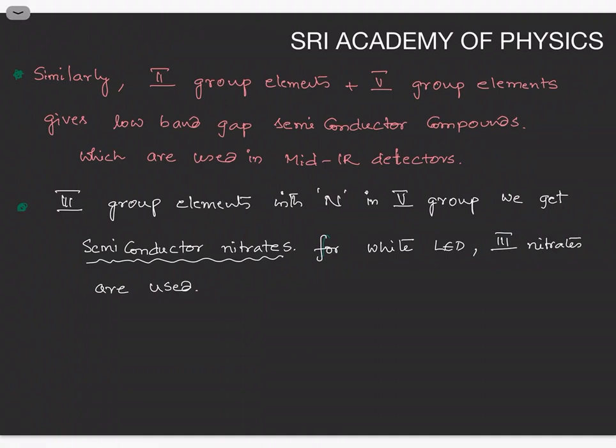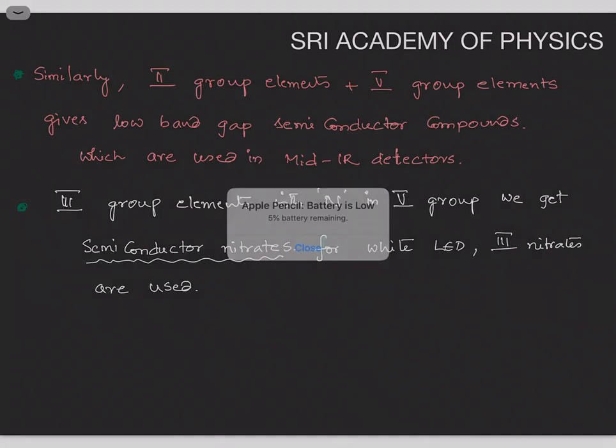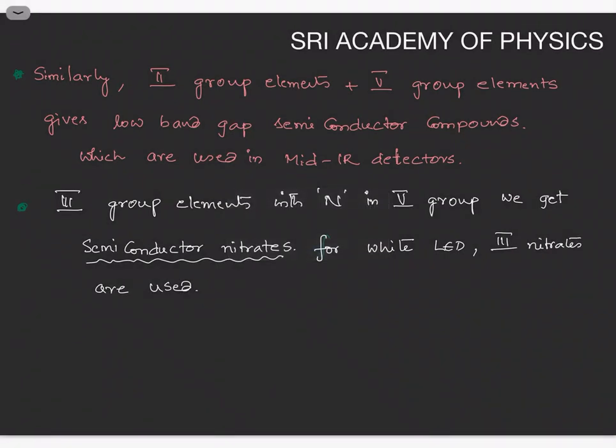When the band gap is very small, then the obtained wavelength is very large. So here the obtained wavelength lies in the range of the middle of the IR region. Such types of compounds are very suitable to detect the middle IR region.